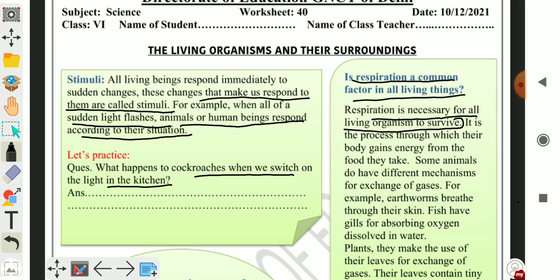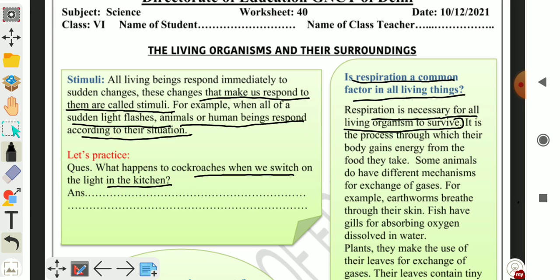When we inhale, the air moves from outside to the inside of our body, and when we breathe out, the air moves from inside our body to outside. Breathing is a part of a process called respiration.